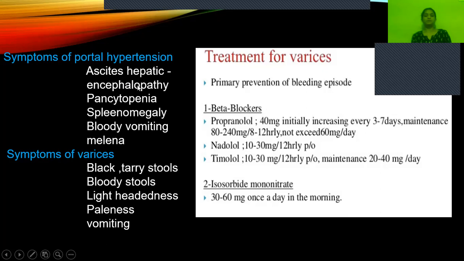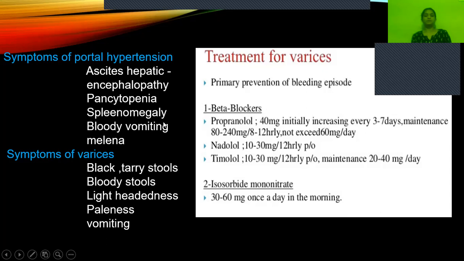And pancytopenia. Pancytopenia means loss of different forms of blood cells, that means a decrease in WBC, a decrease in hemoglobin, and a decrease in neutrophils. If two or more of the blood cell types decrease, then we call it pancytopenia.